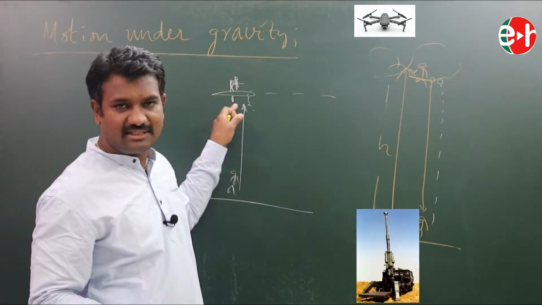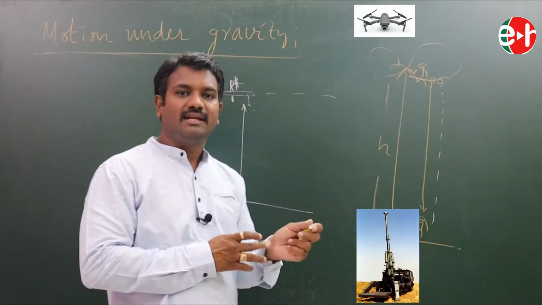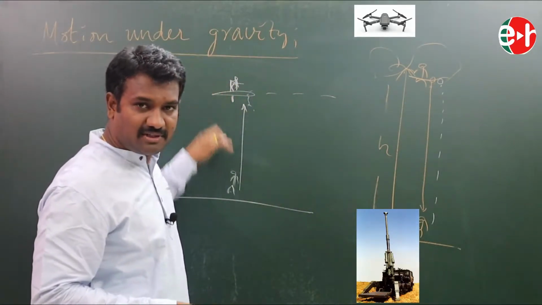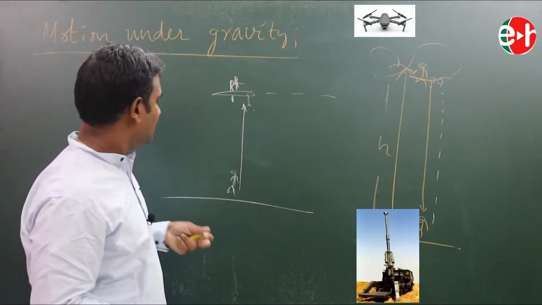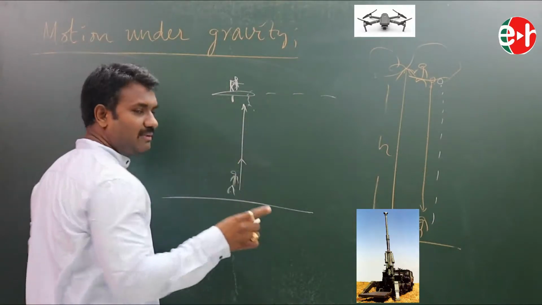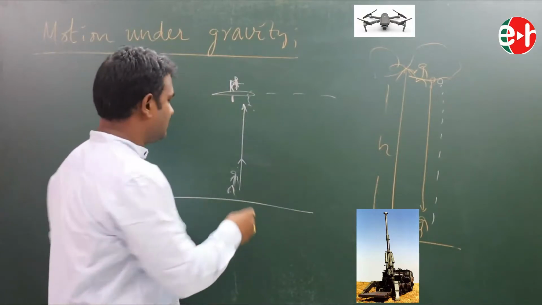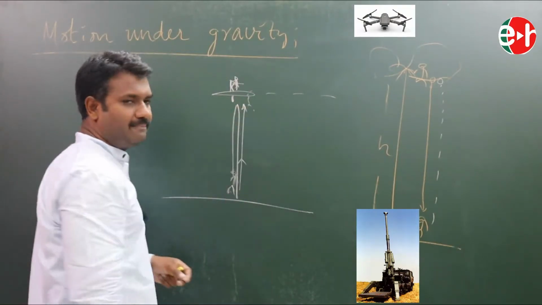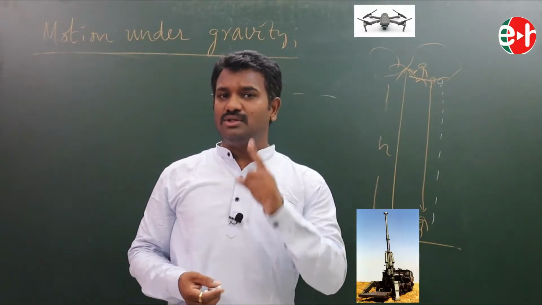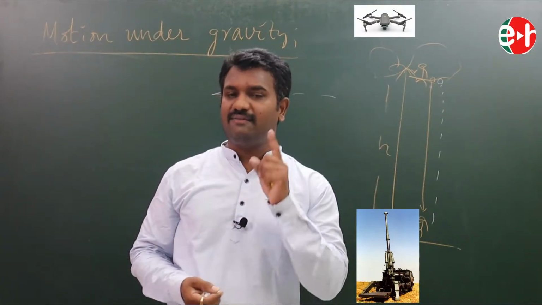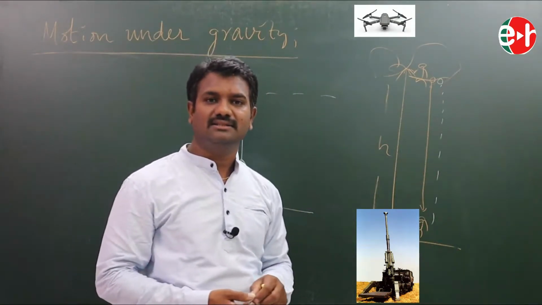Or we may say this is our drone. It is staying here and observing me. I would like to blast it. So, for that I need to throw the bomb with certain velocity. Then only it hits this. Otherwise what happens? The bomb goes here and it falls. For that, with what velocity I have to shoot or fire, then it exactly hits my target.